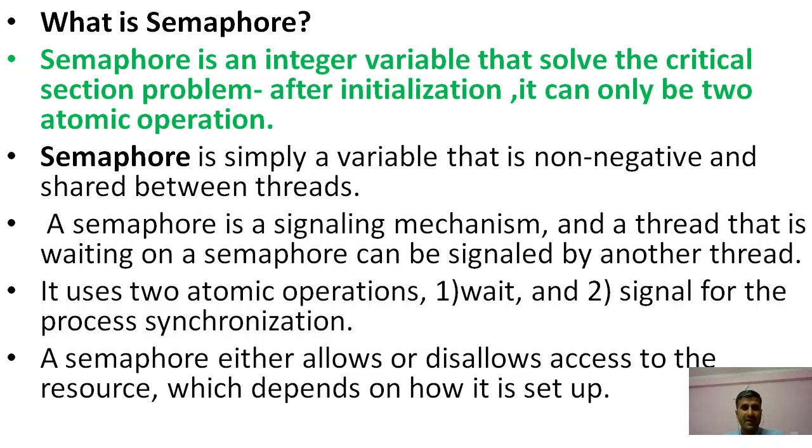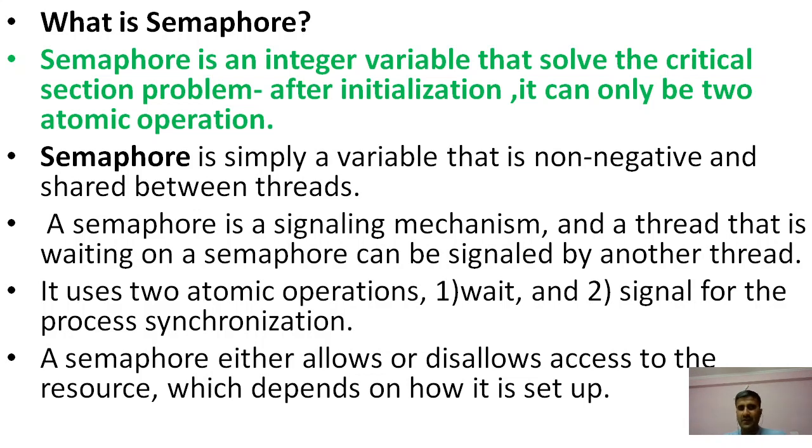Like if we are using C programming and we are declaring any kind of variable like a, b, c: int a is equal to this, int b is equal to this, and int c is equal to this. So basically, this is the representation of an integer. So it can only be two atomic operations.